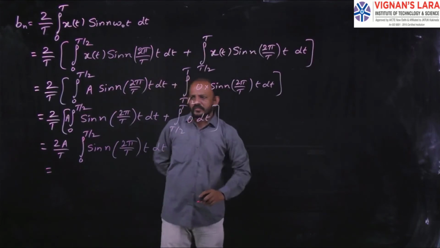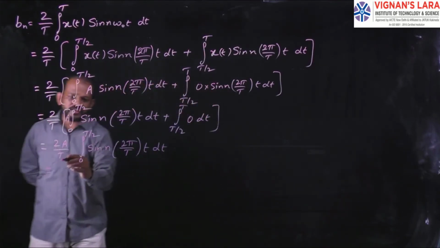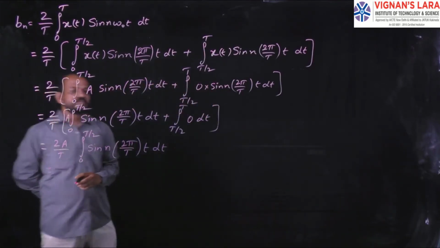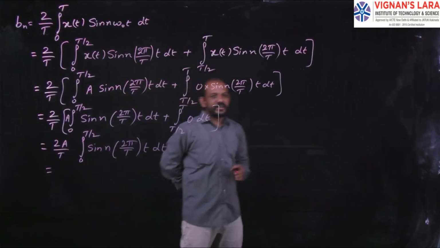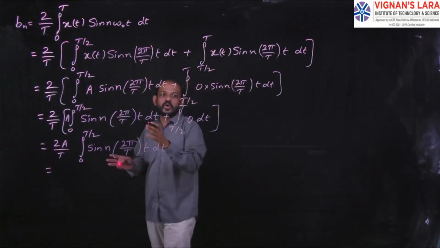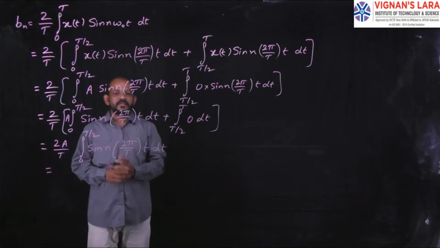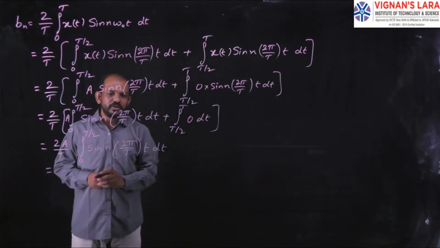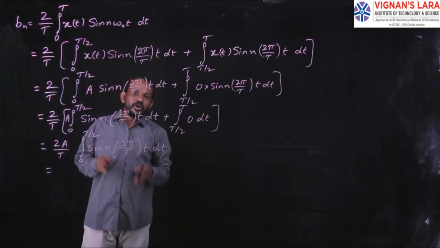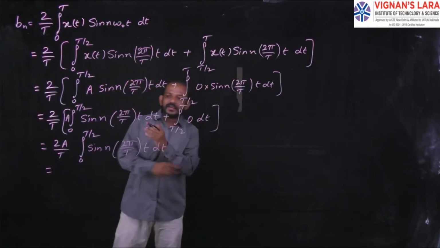Now see, what is the integration of sin of a constant times t? Treat the coefficient as a single value: the integral of sin(value into t) is minus cos(value into t) divided by that value.